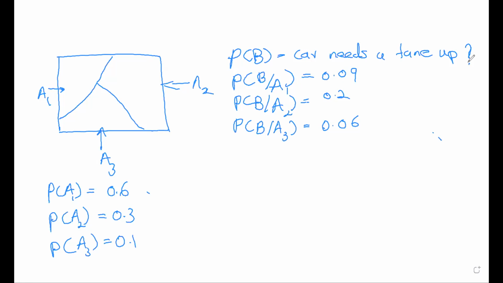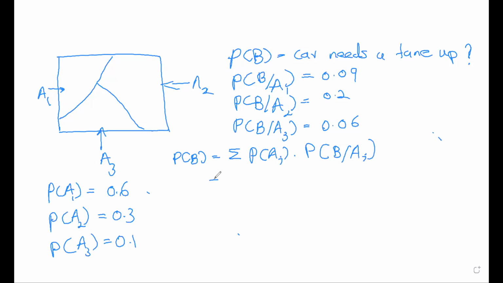So according to the rule of total probability, we can write P(B) is equal to the summation of P(Ai) into P(B given Ai).